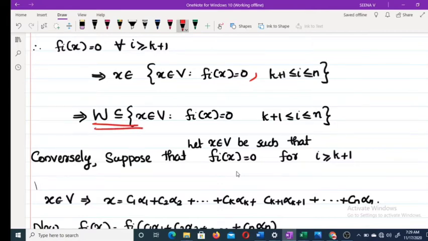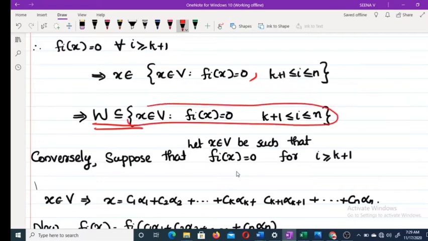Now what about the converse? Conversely, we have to take one member from this set and prove it belongs to W. So suppose x belongs to V is such that fi of x equals 0 for i greater than or equal to k plus 1, that is, k plus 1 less than or equal to i less than or equal to n.